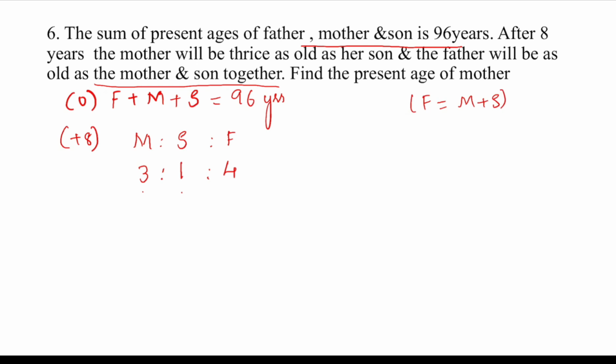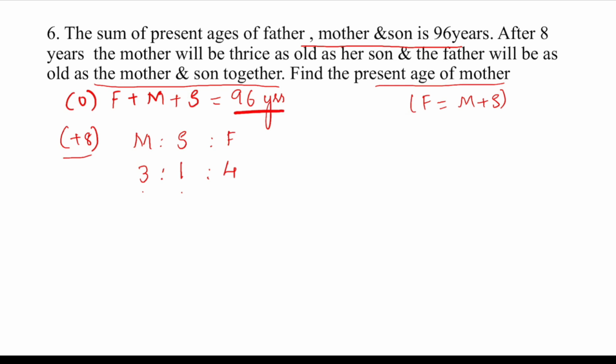Now find the present age of mother, they are asking. Present age of mother. Okay. Now, we know that father and mother and son's sum is 96 years, isn't it? But we know the ratio of after 8 years. Okay. So, what we can do, after 8 years, what will be their sum? We can first find out that. So, how to find out that? Now, after 8 years, the sum...